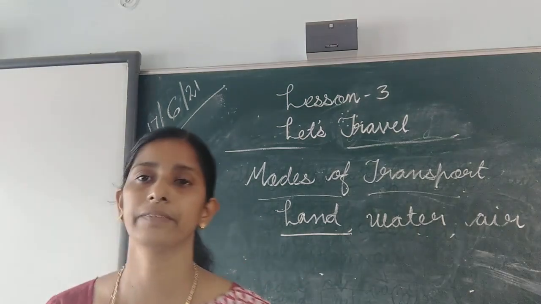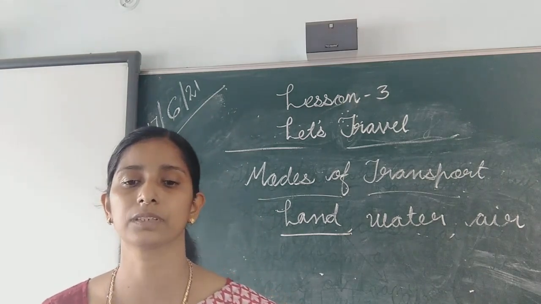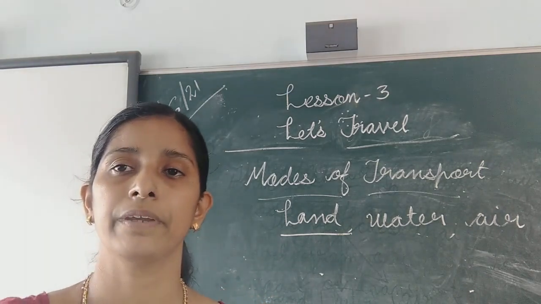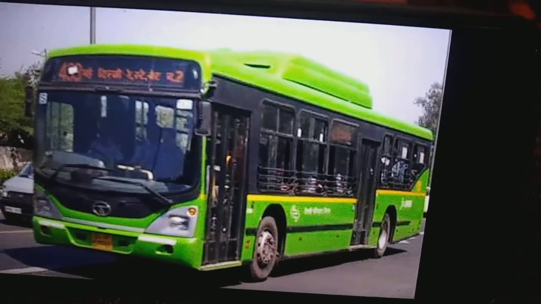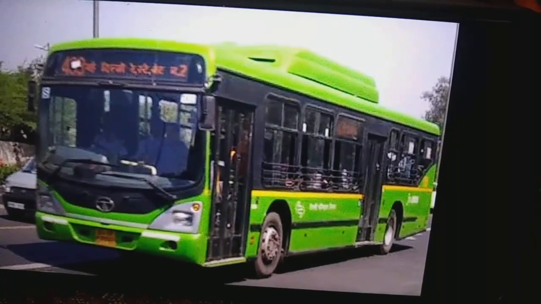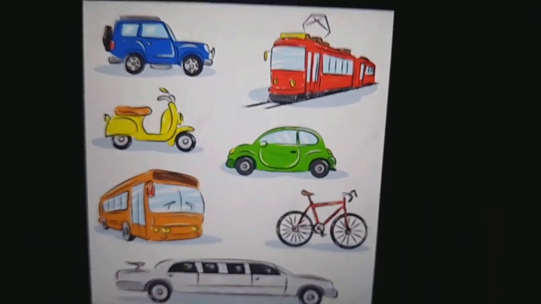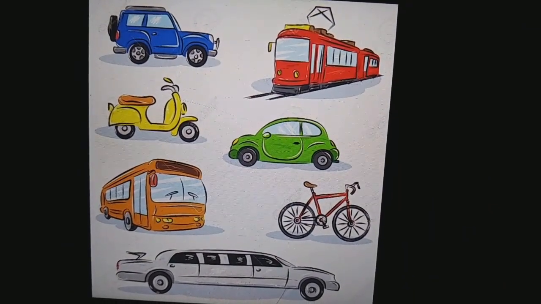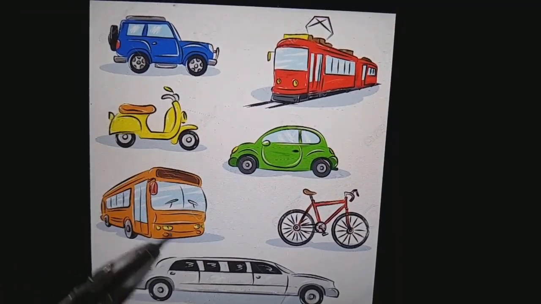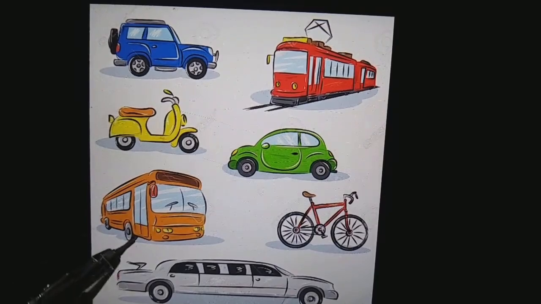Get ready with your books, page number 19. Modes of transport. We do not use the same mode of transport to go everywhere. There are three types of transport: land, water and air. You can see different modes of transport: bicycles, cars, trains, jeep, scooter, bus. These are modes of transport which run on land.